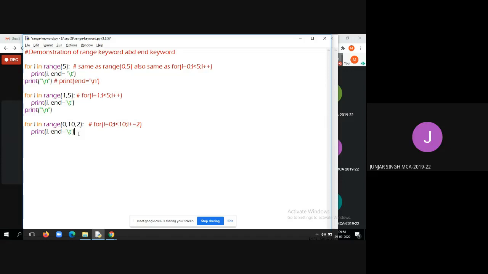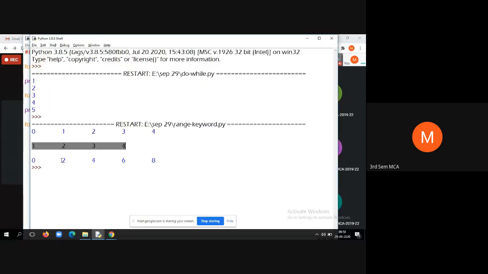It won't come, because here the condition fails. 10 is less than 10, condition fails. Because 10 is equal to 10, it won't print 10. It prints 0, 2, 4, 6 and 8. We'll see the output. Yes, look at the last line. It has printed 0, 2, 4, 6 and 8.